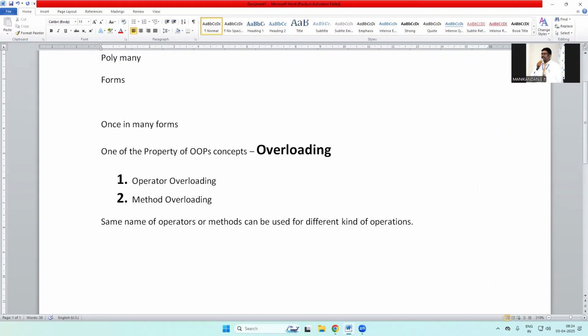Method overloading means the same method name in a Java program. In each class I can use different methods, but inside the class I can use the same method. For example, class A is created and you are using one method. Class B is created, and class B uses the same method which is in class A. Don't worry about it, because it's overloading. So overloading means the same name of operator or method used for different kinds of operations.